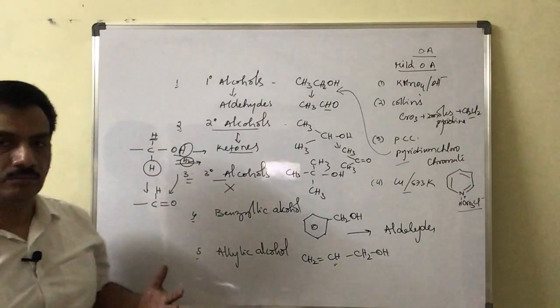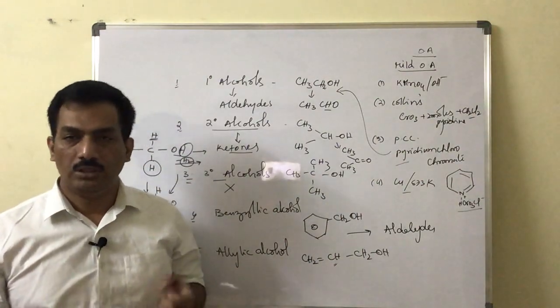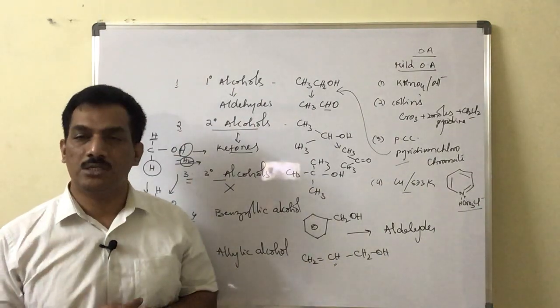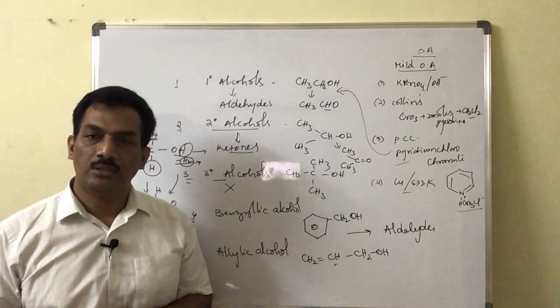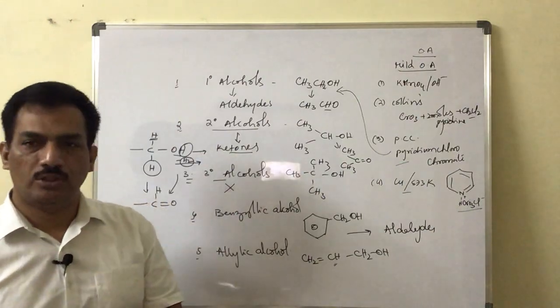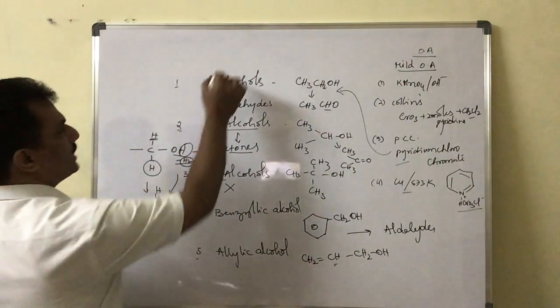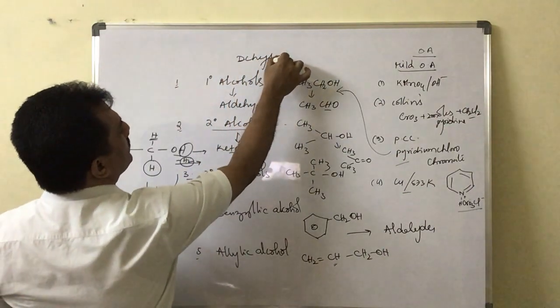Just observe this elimination of hydrogen: what is the bond involved in the release of hydrogen? Simply, it is OH bond cleavage and CH bond cleavage. These two eliminate one hydrogen molecule, and thereby all these oxidations are also known as dehydrogenation reactions.